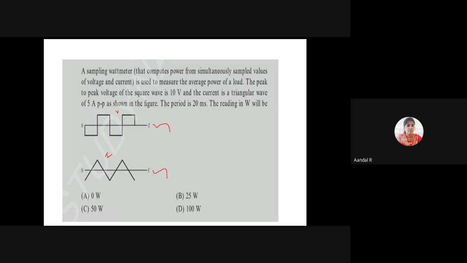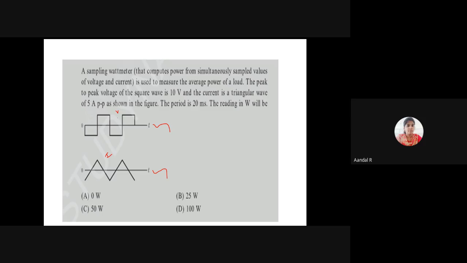Am I right? P is equal to VI in DC circuit. In AC circuit, P is equal to 1 by T integral of 0 to T VI dt.